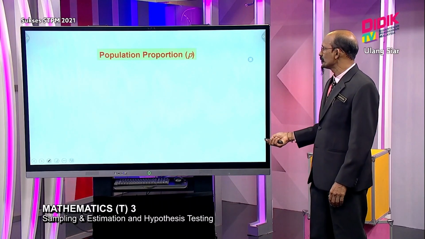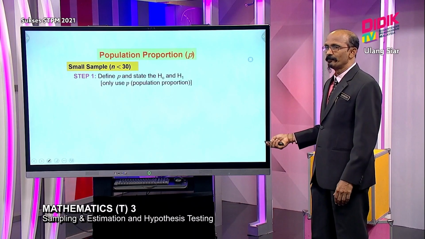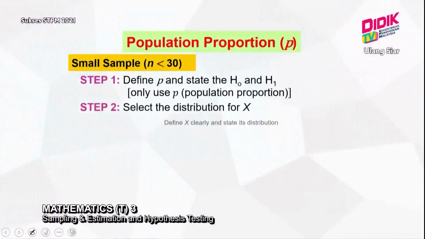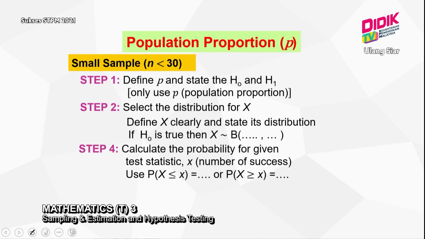And for population proportion, we also have 2 cases. One is for small sample size. The way of doing it remains the same, it's not much different, same as what we did in population mean. You can read here. We are using binomial distribution for small sample size, meaning less than 30. So it is slightly different in our test statistic here.